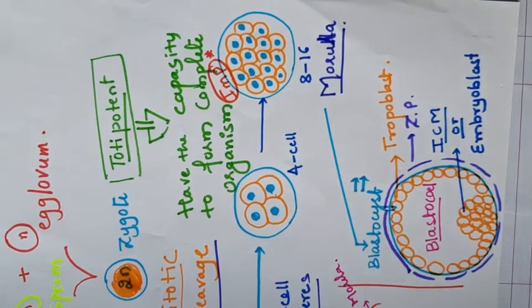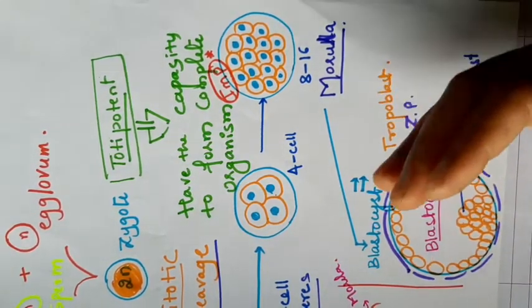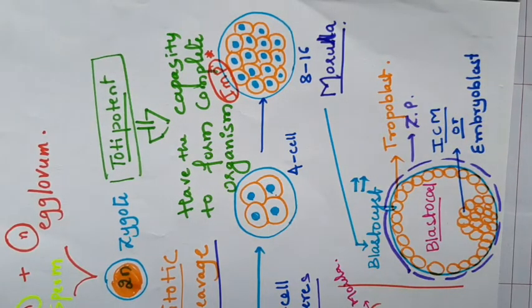That zona pellucida layer is broken by the blastocyst. The blastocyst releases some enzymes; the structure present inside the zona pellucida is called the blastocyst, and it breaks the zona pellucida by releasing enzymes. Then the blastocyst is embedded into the endometrium.